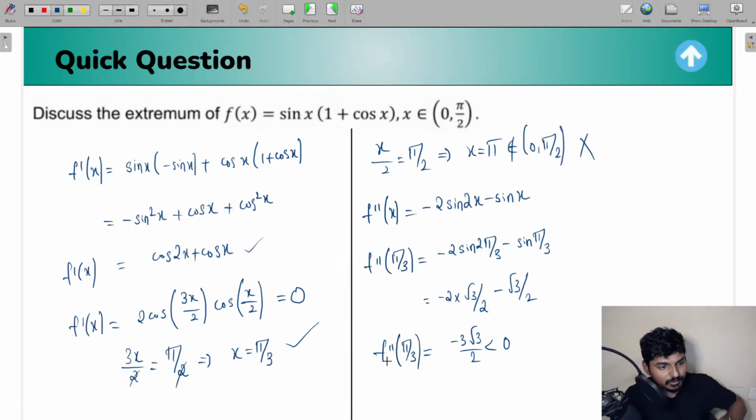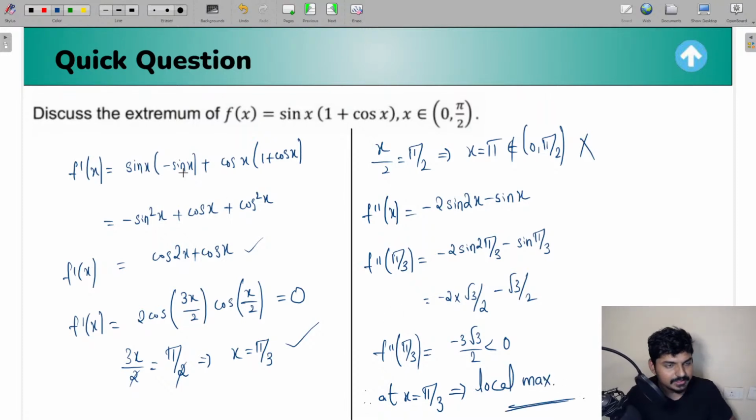So I told you, whenever the double derivative of the function at the critical point is less than 0, at that critical point, what are you going to have? A local maxima or a local minima? Well, definitely you are going to have a local maxima. So we can conclude that at x equal to pi by 3, you are going to have a local maxima. So in this way, you can apply the concepts of local maxima and local minima, guys.